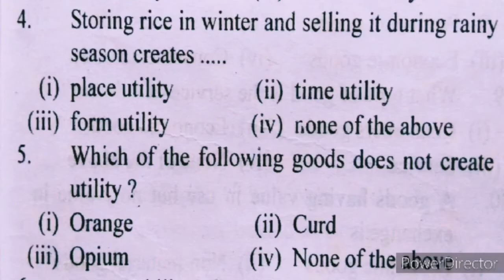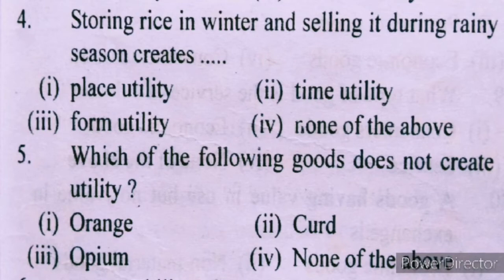Number 4, storing rice in winter and selling it during rainy season creates: I. place utility, II. time utility, III. form utility, IV. none of the above.